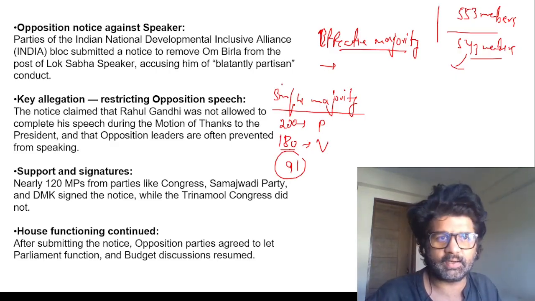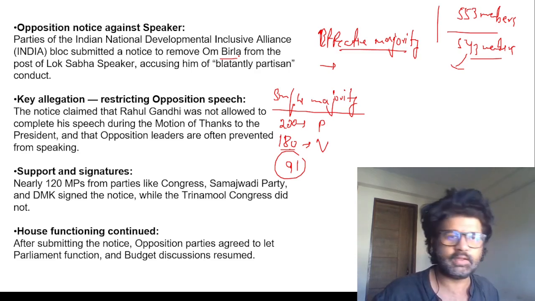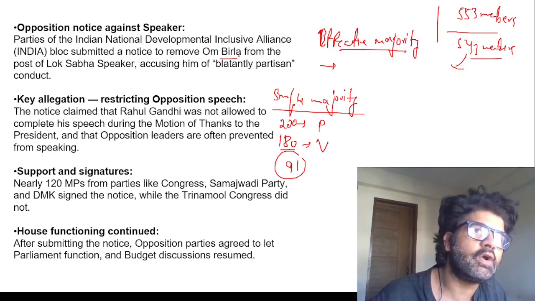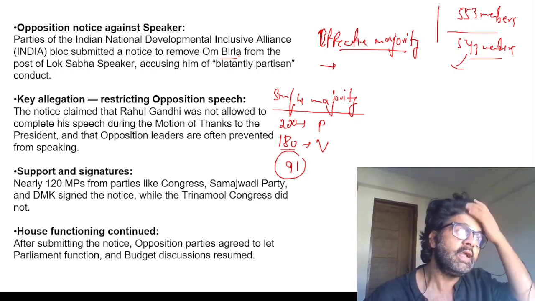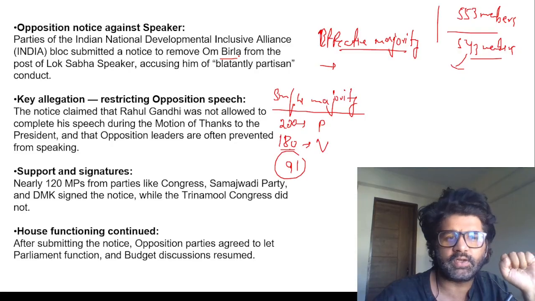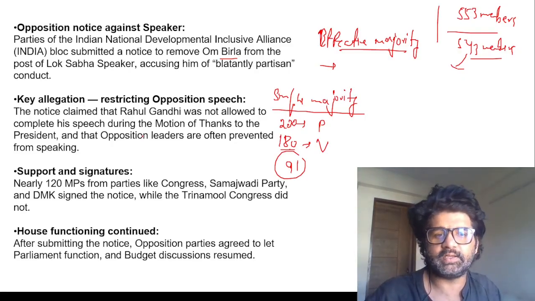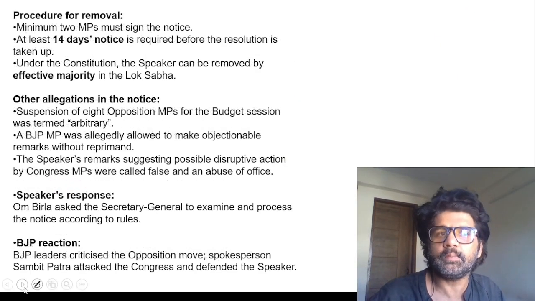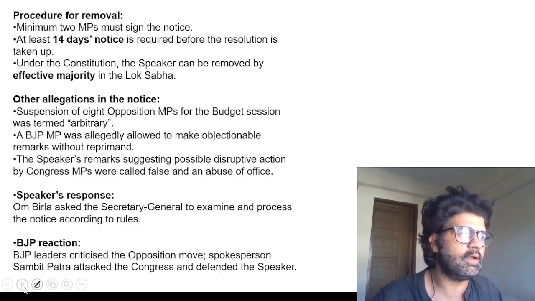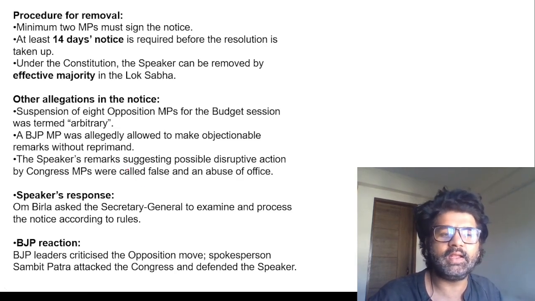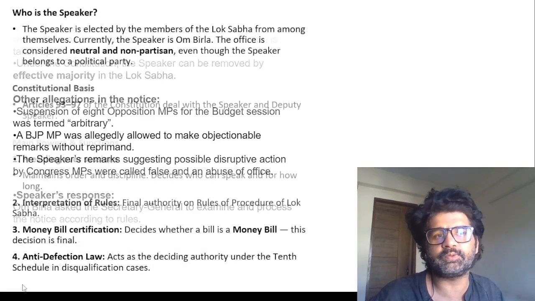So again, parties have filed a notice against Om Birla sir. They are not very happy with how he's carrying proceedings in Lok Sabha. There are some allegations. He's not allowing enough time for opposition leaders to speak. He's truncating their speeches. Camera zooms out when they speak. So 120 MPs from parties, 120 MPs is not a small number. Although that motion failed, it will be written in history books. They talk about how many times earlier this motion was brought. So now there will be a name of Om Birla sir also, even though it failed. Now, from an exam perspective, what is important?